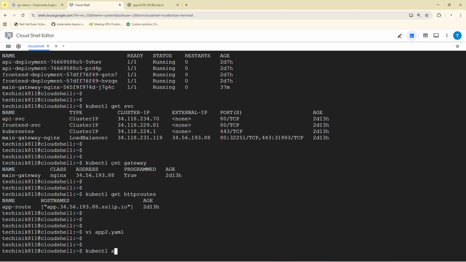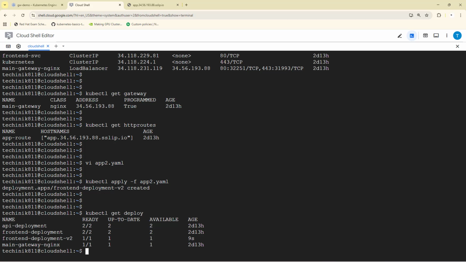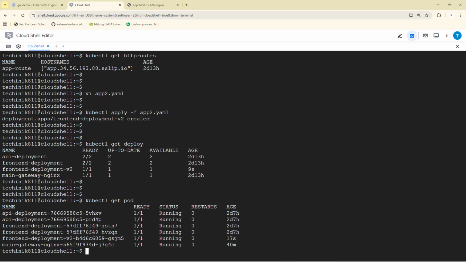So let's apply this manifest file. So kubectl apply -f apps2.yml. So the deployment got created. If I run kubectl get deploy, we can see the deployment got created with version 2. And if I run kubectl get pod, here we can see the pod also got created.